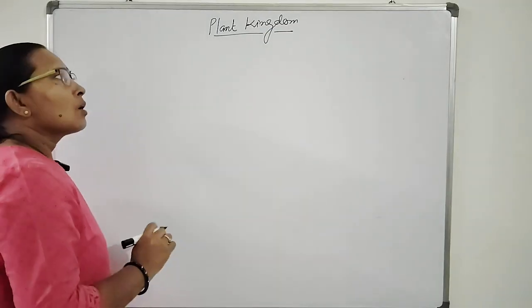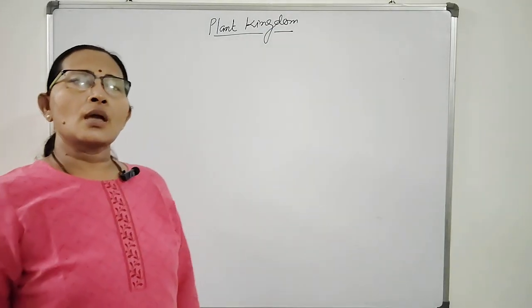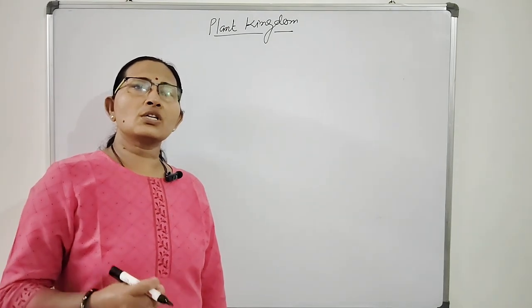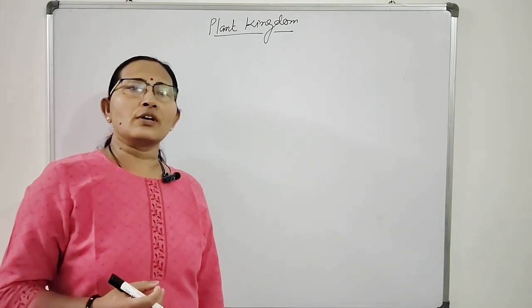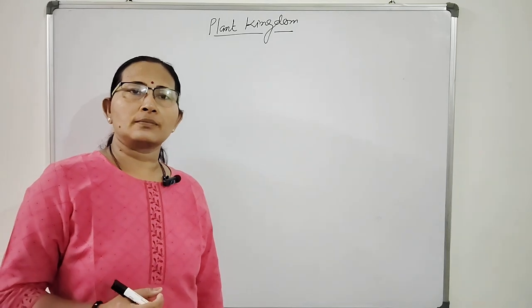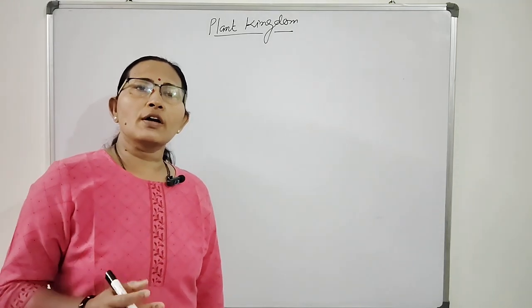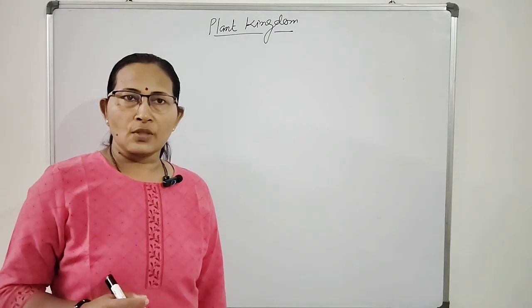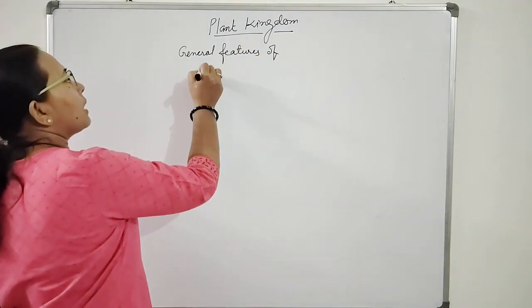Plant kingdom. What are plants? Eukaryotic organisms which contain chlorophyll are called plants. General features of plants.